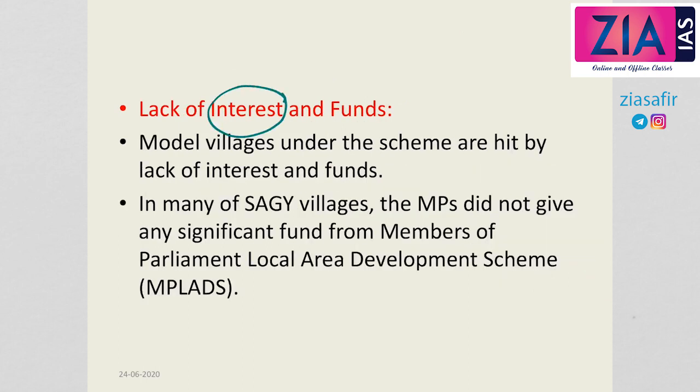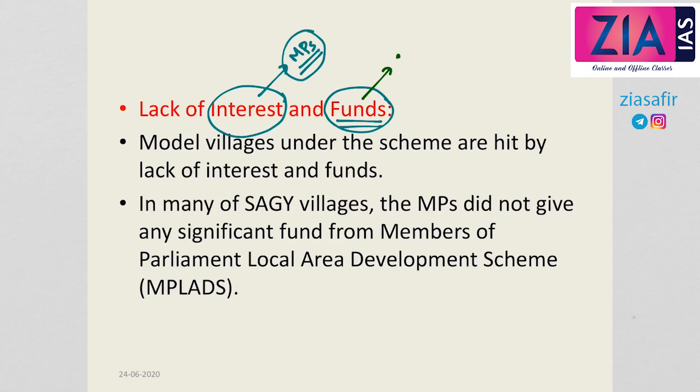Second one, the MPs show lack of interest and there is also a lack of funds. Regarding interest, the members of parliament are responsible for implementing this yojana. So if they do not take the initiative, if they do not show interest, then definitely the scheme will not become a success. Regarding funds, the funding also has to come through the MPs.